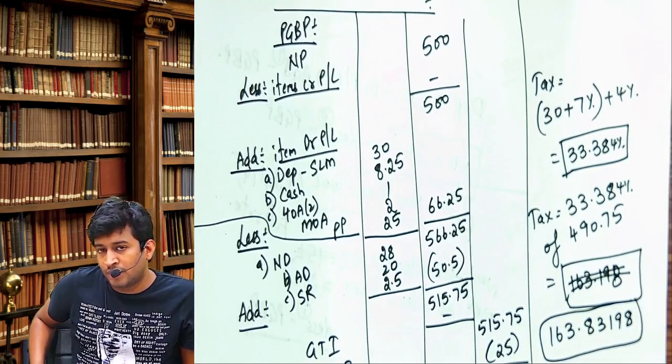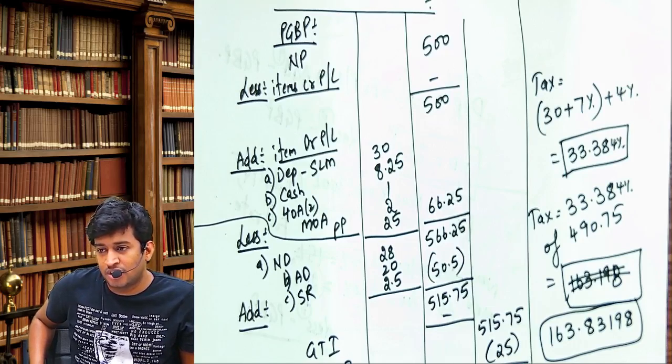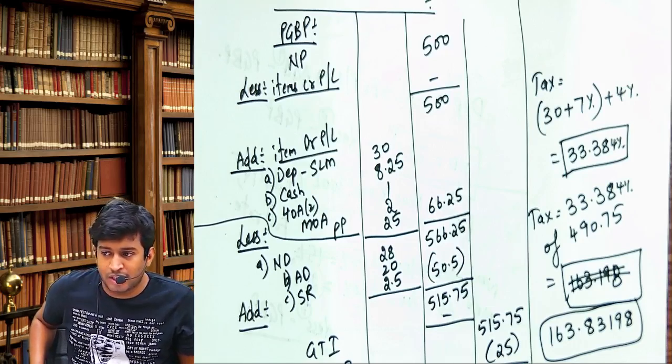It will be rounded off to 1,63,83,200, to the nearest multiple of 10 rupees.